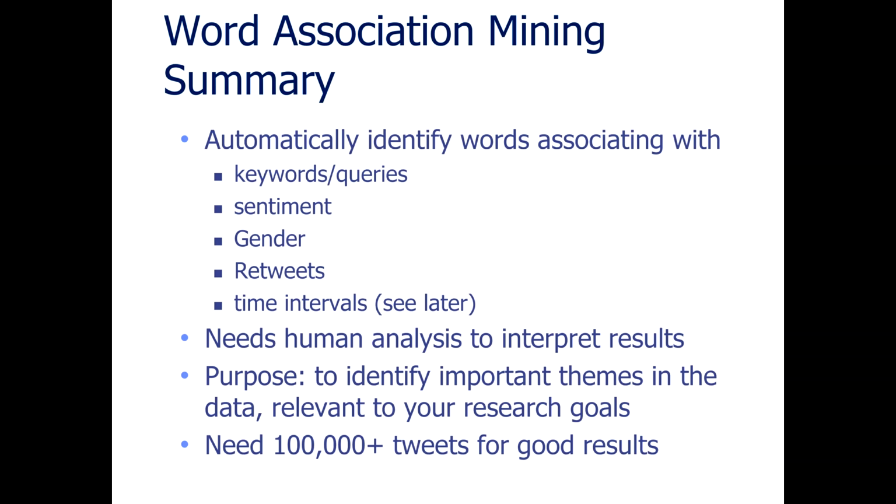So a summary of the word association mining methods. First, we automatically identify words associating with either a keyword or query, a sentiment, gender, retweets, or even time intervals. You can find words associating with time intervals. Then you need human analysis to interpret the results, and then this can identify important themes in the data relevant to your research goals. And final reminder, you need lots of tweets to get good results. You can practice on small samples, but the quality of the results is dependent on the volume of the data you cover.